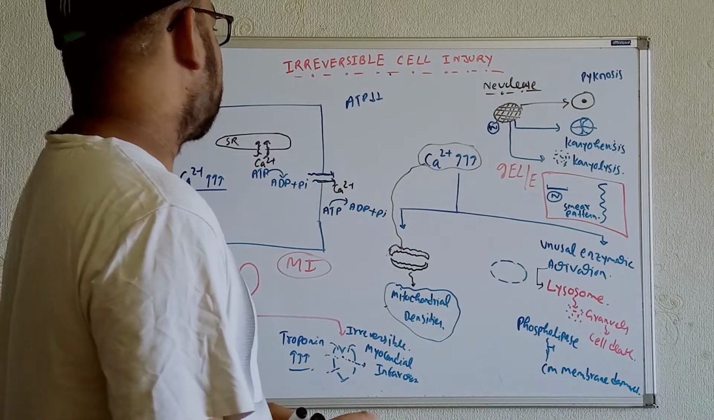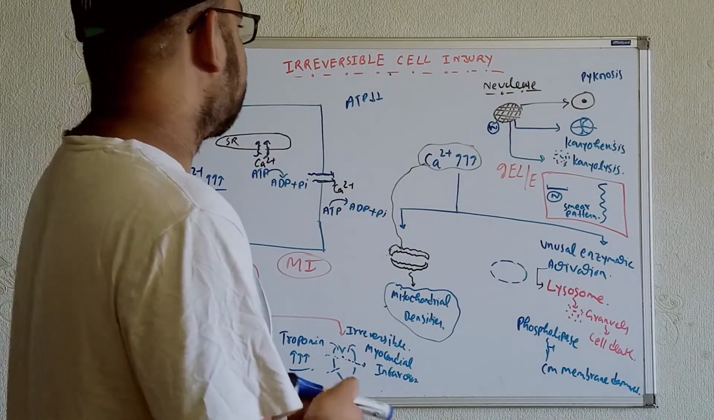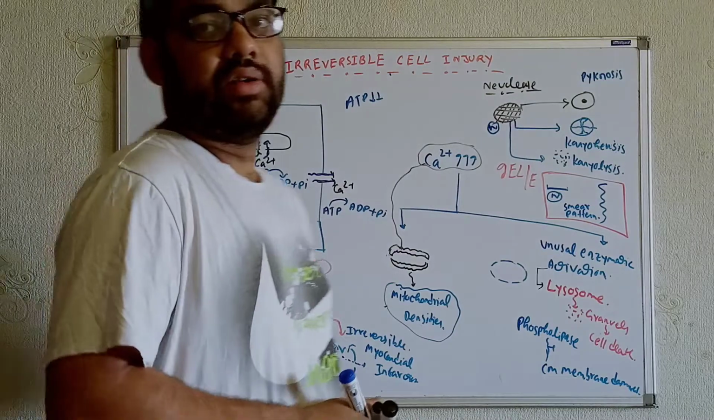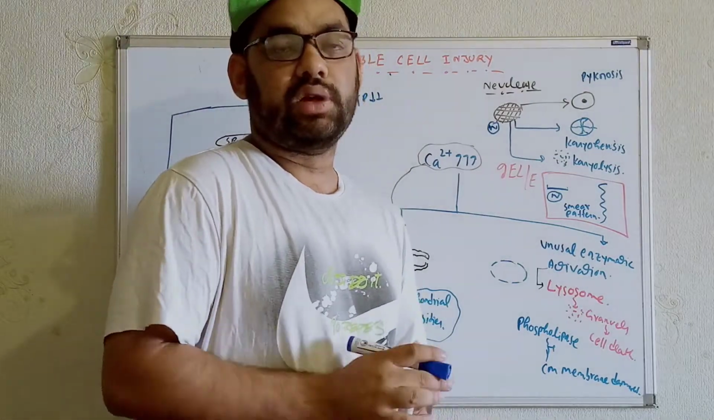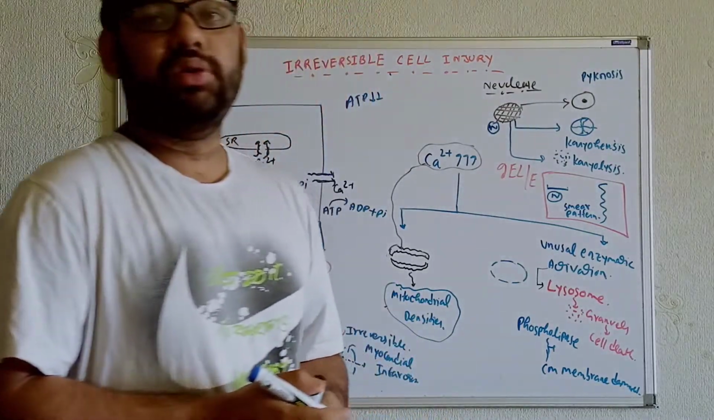So that's all for irreversible cell injury. See you in the next video, where we will talk especially about necrosis, the types of necrosis, how it comes about, the etiologies, all these things.